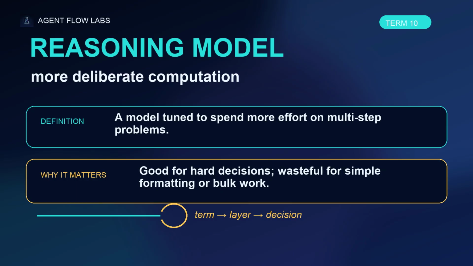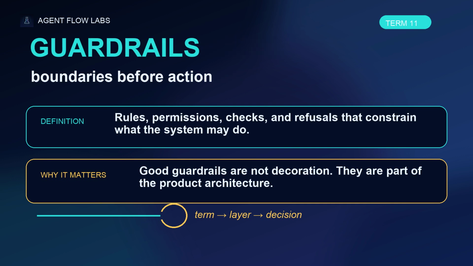Guardrails are boundaries before action, permissions, checks, refusals, and review gates. Weak guardrails are a terms of service costume. Strong guardrails are product architecture. They decide what the agent is allowed to read, say, change, and publish.